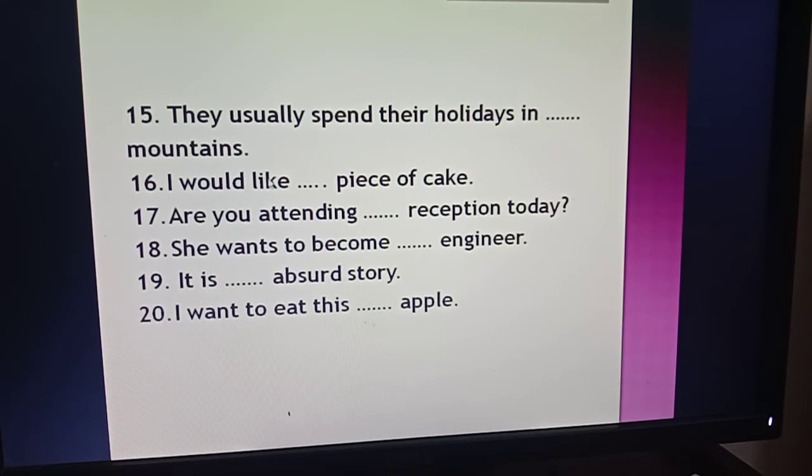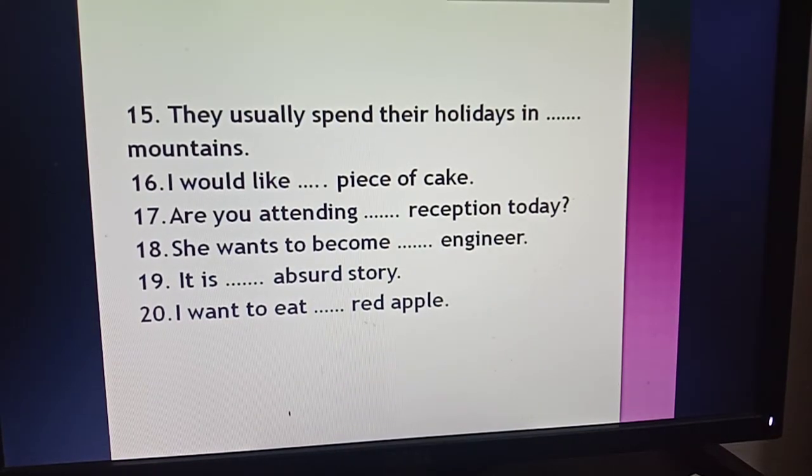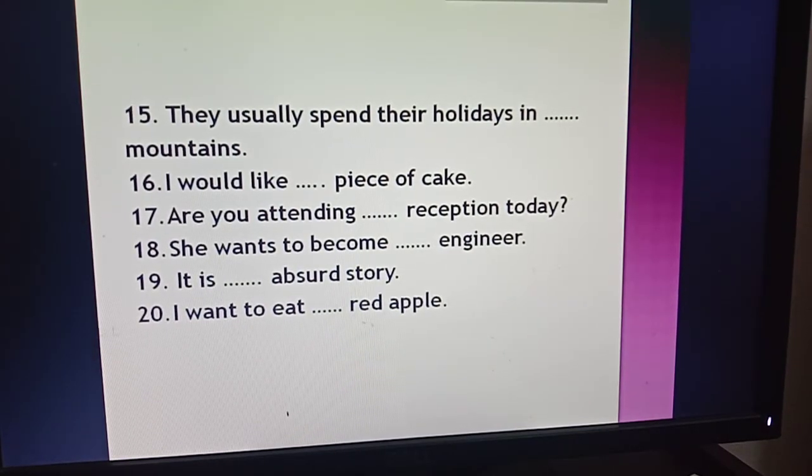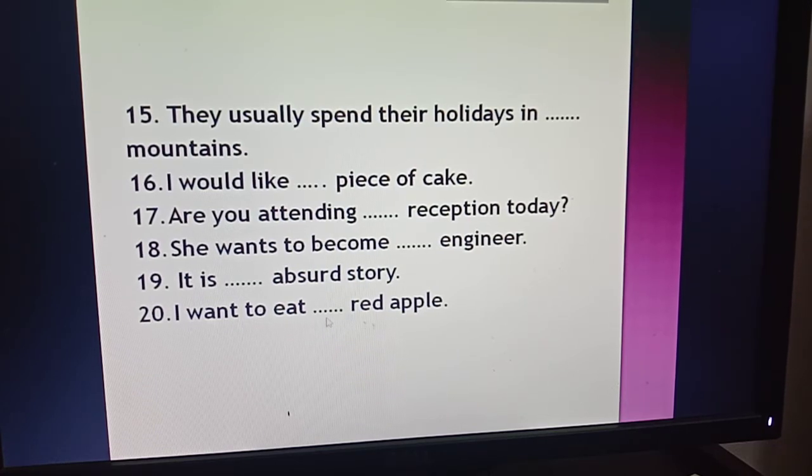Number 16, I would like dash piece of cake. Number 17, are you attending dash reception today? Number 18, she wants to become dash engineer. Number 19, it is dash absurd story. Number 20, I want to eat this dash apple. Sorry, the sentence will be: I want to eat dash red apple.